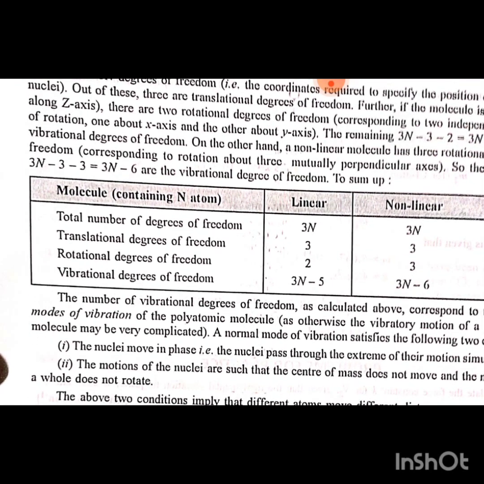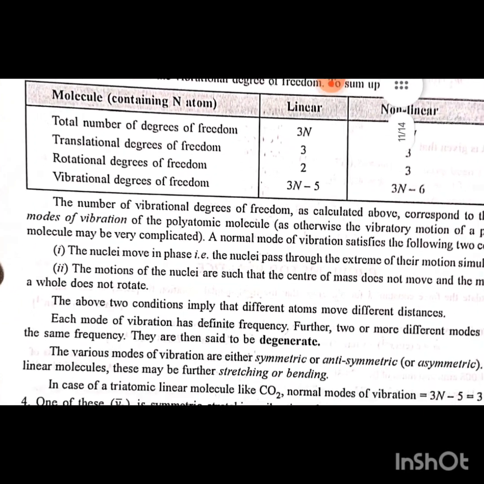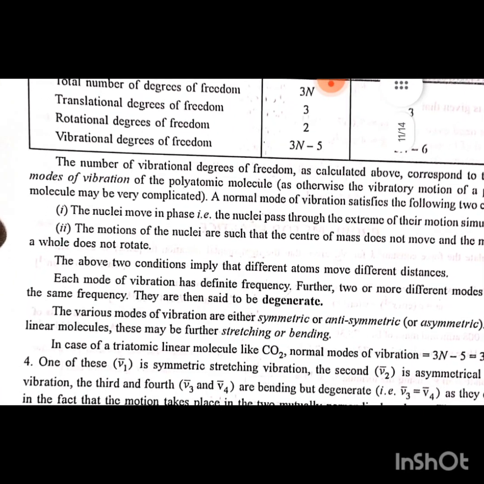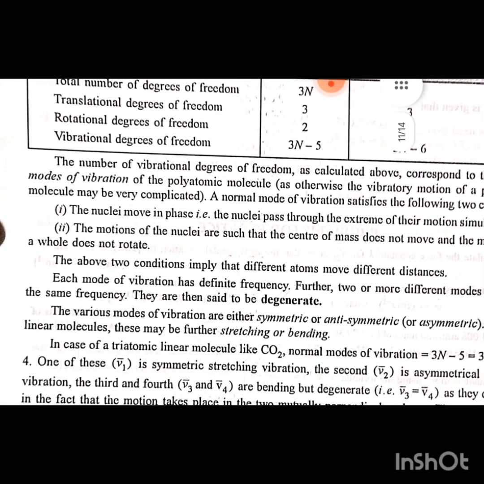To sum up, for a molecule containing n atoms, linear and non-linear: total number of degrees of freedom, 3n for both. Translational degrees of freedom, linear 3, non-linear 3. Rotational degrees of freedom, linear 2, non-linear 3. Vibrational degrees of freedom, linear 3n minus 5, non-linear 3n minus 6. The number of vibrational degrees of freedom as calculated above corresponds to the normal modes of vibration of a polyatomic molecule.